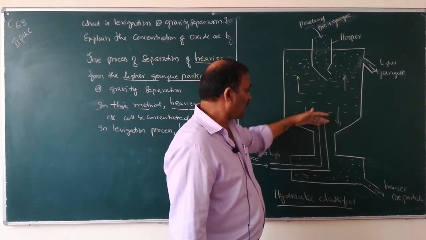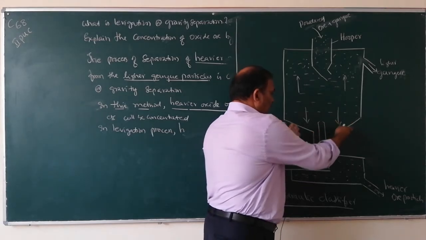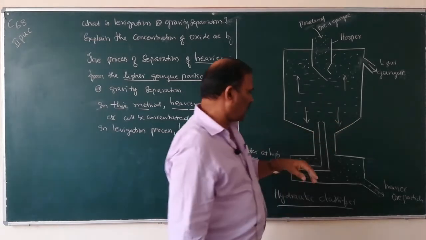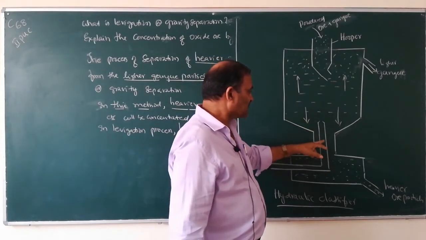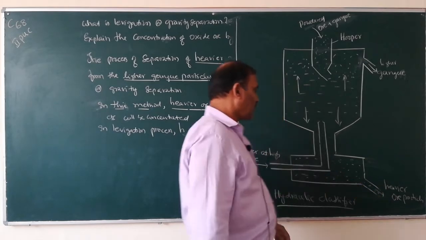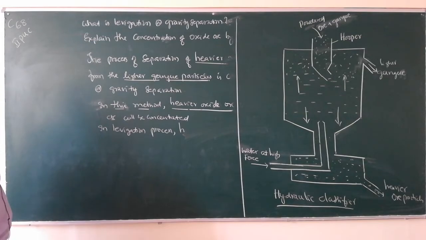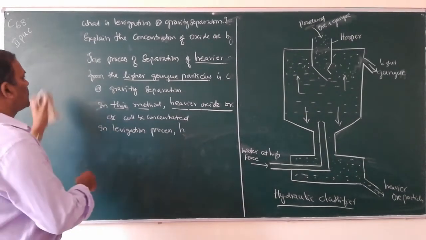Heavier ore particles will collect at the bottom of the reservoir, and they will be removed frequently. So this is what is known as hydraulic classifier. Now write down what is the procedure.